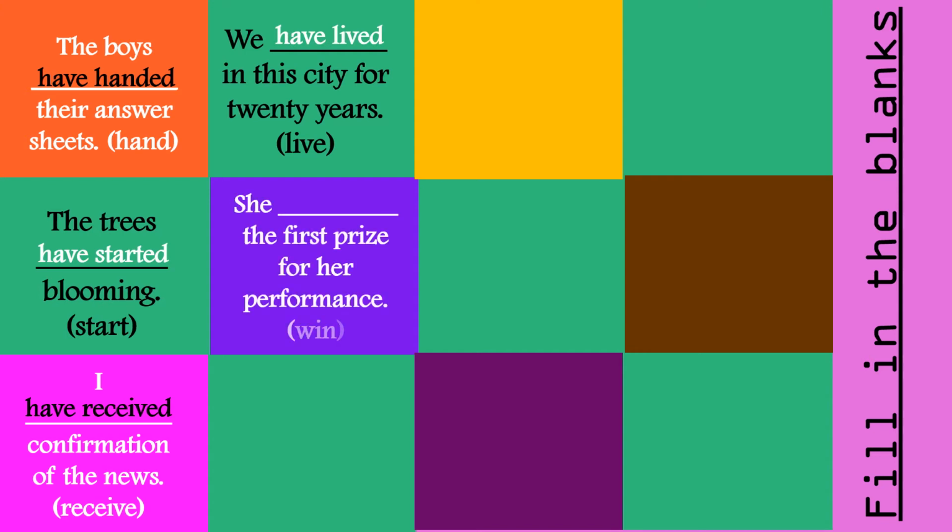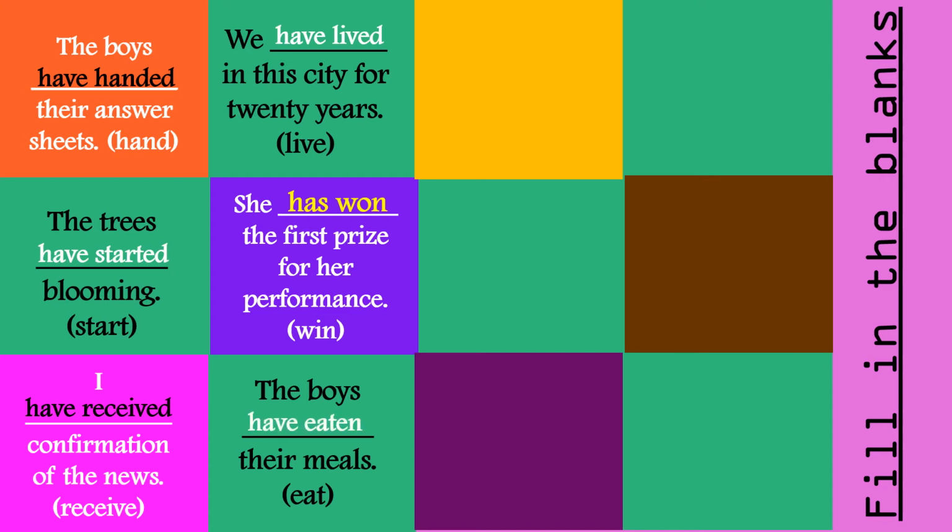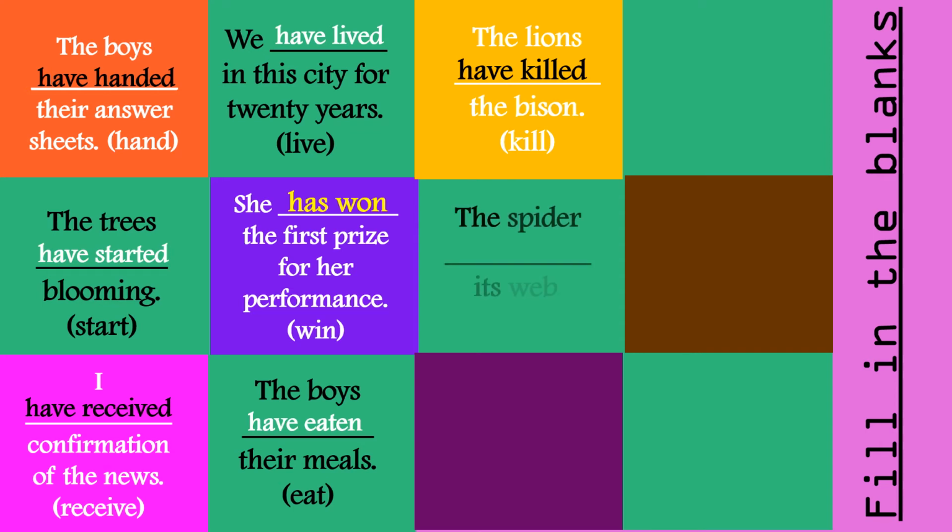She dash the first prize for her performance. The verb is win. She has won the first prize for her performance. The boys dash their meals. The verb is eat. The boys have eaten their meals. The lions dash the bison. The verb is kill. The lions have killed the bison. The spider dash its web. The verb is weave. The spider has weaved its web.